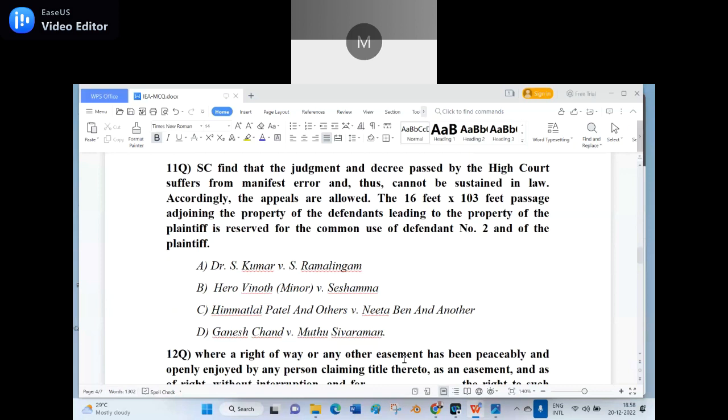This case is reported in: Option A, Dr. S. Kumar versus S. Ramalingam. Option B, Hero Vinod (minor) versus Seshamma. Option C, Himmat Lal Patel and others versus Neeta Ben and another. Option D, Ganesh Chand versus Muthu Shivaraman. In which case law was it decided?